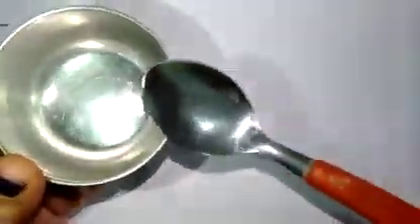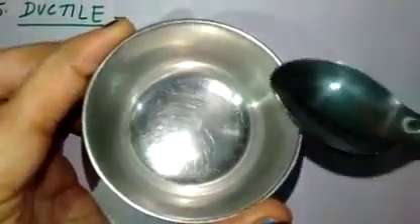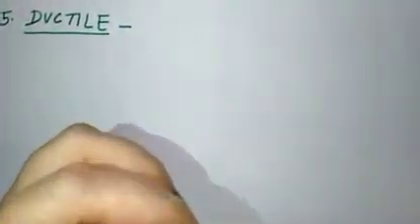Suppose I have this bowl in my hand. Now if I hit it with a spoon, this is the ringing sound. This is a metallic clink. And this is plastic, so it is not producing a ringing sound right now. But if I do it like this, this is a ringing sound, that is sonorous.